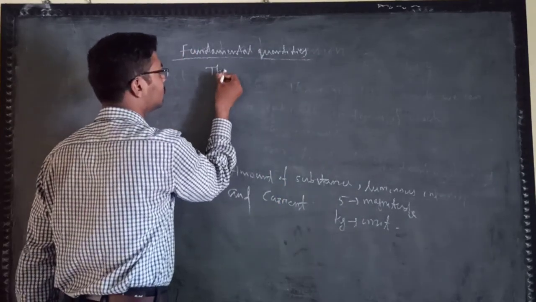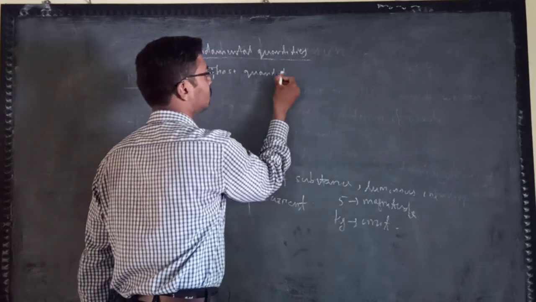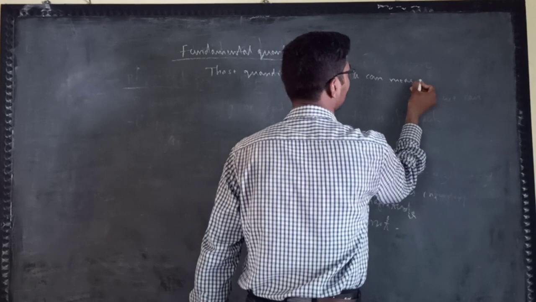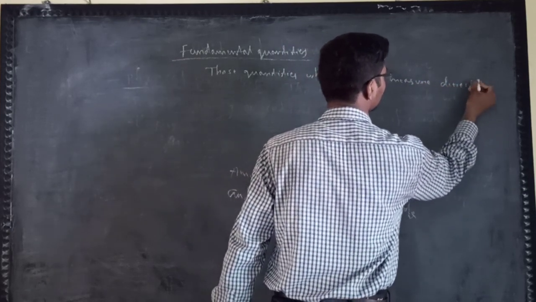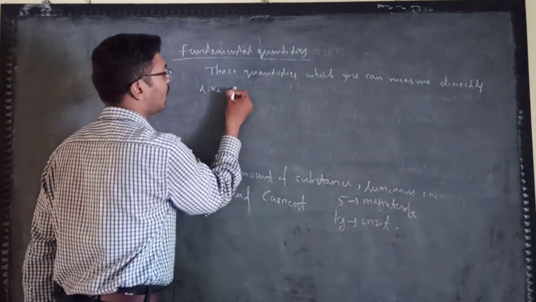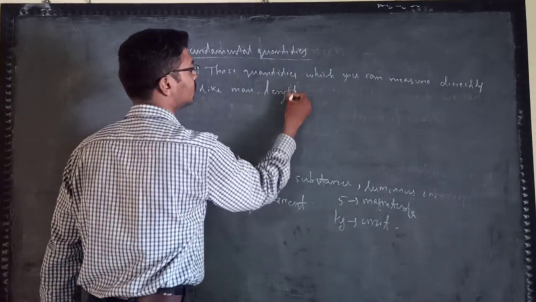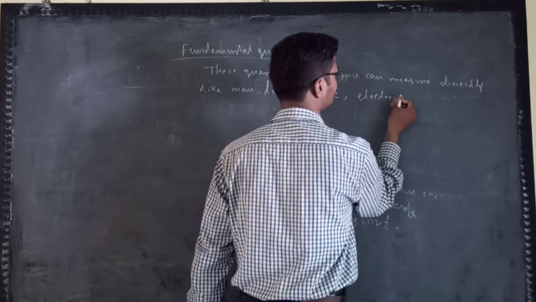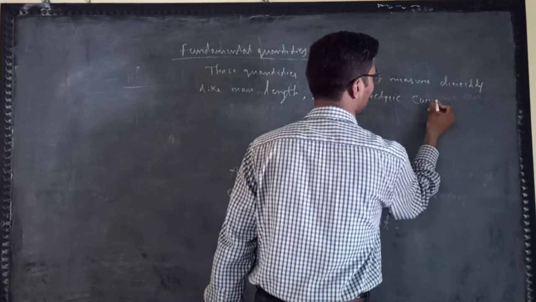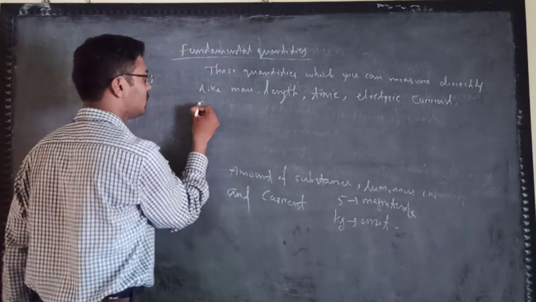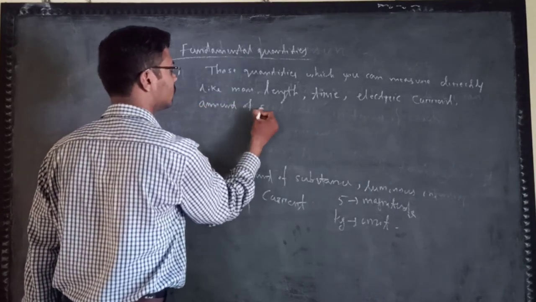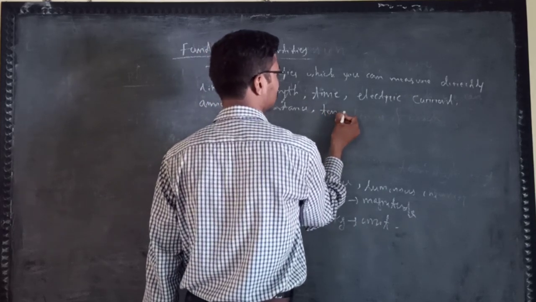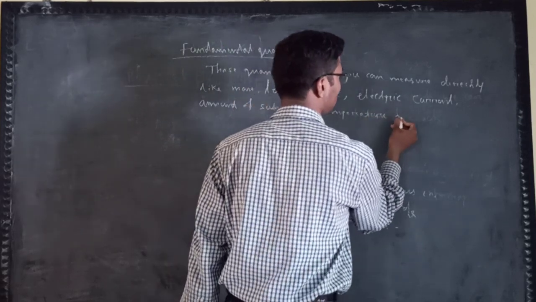Those quantities which you can measure directly, like mass, length, time, electric current, amount of substance, temperature and luminous intensity.